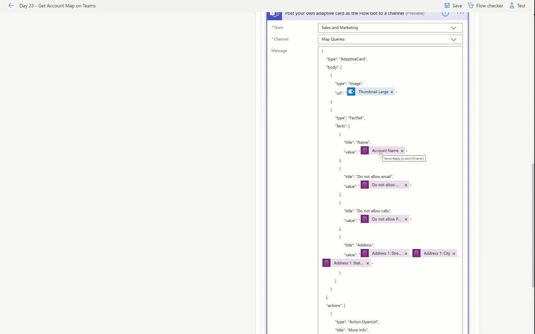But I decided to put the account name. I decided to put whether or not they allow themselves to get emails, because customers can opt out of getting email. And so I want to make sure that the person on the road knows, don't email them if they said don't email me. Some people also say don't call me. So I let them know whether it's true or false they can call. This way they won't try any communications that the customer has already said don't try. So I feel that's relevant.